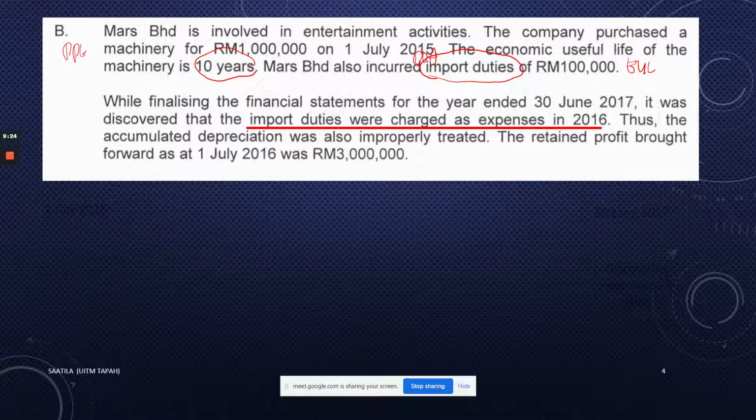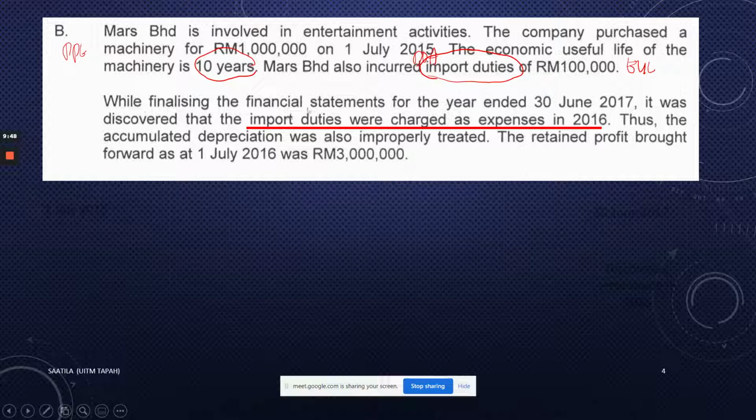So the correct treatment is that by right, the company should have added the import duties to be part of the initial cost. So the purchase price is 1 million, and you have the import duties of 100,000. So by right, the total initial cost is 1.1 million. And you have the information in the second paragraph.